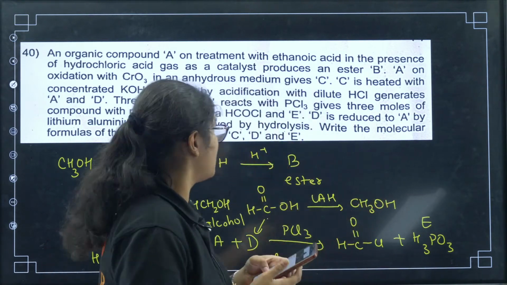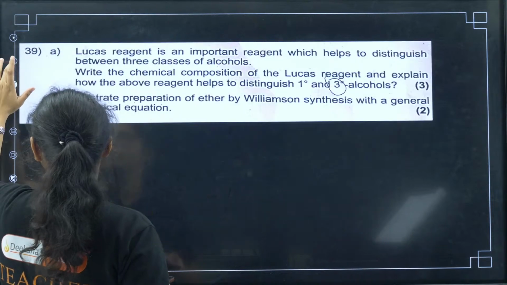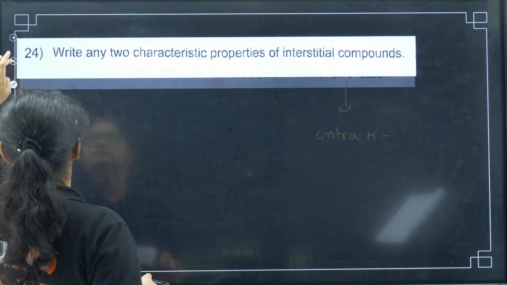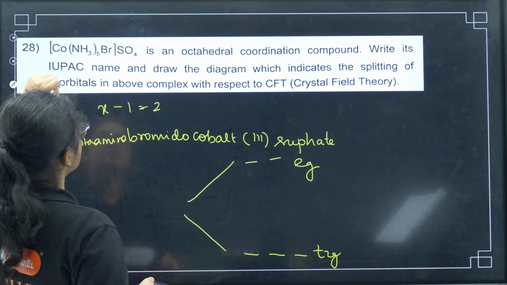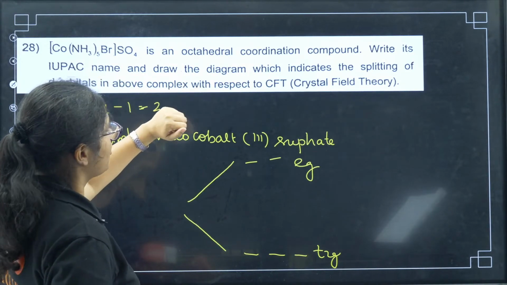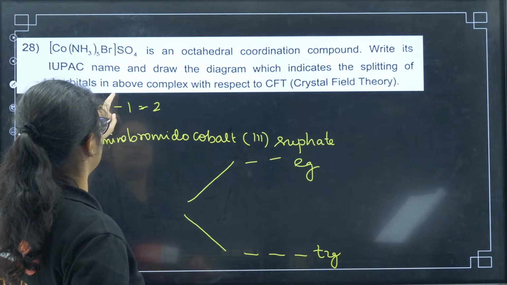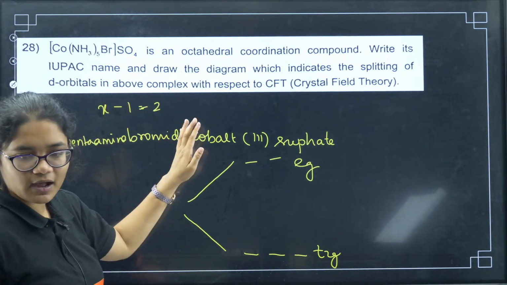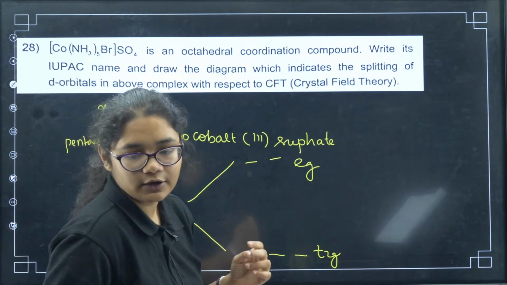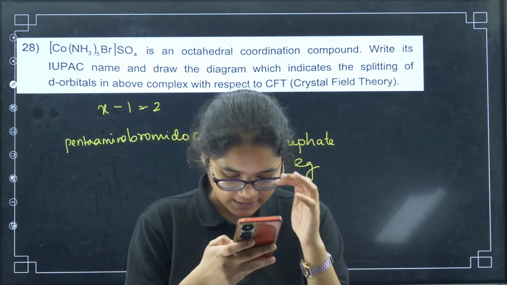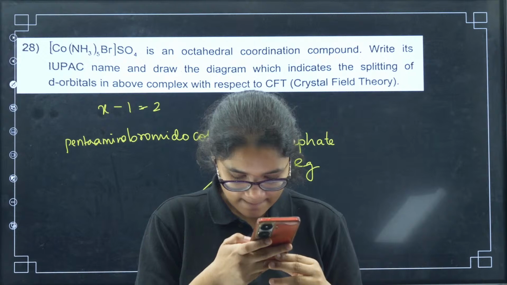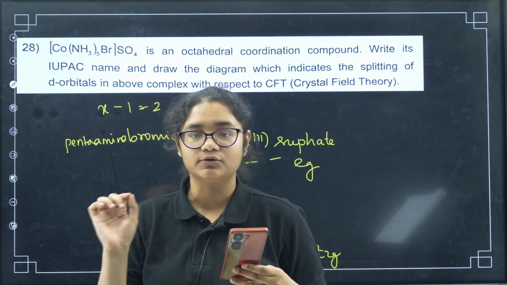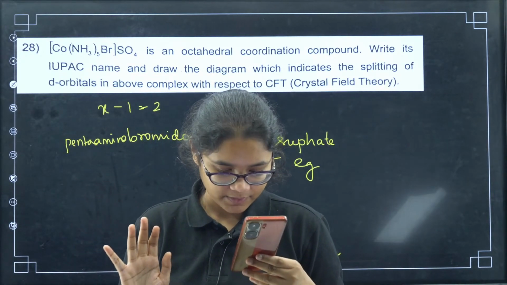Can you split the marks for question number 28? Okay, let me see. Question number 28 is your 3-marker question. It asks to write the IUPAC name of the octahedral complex and draw the diagram indicating the splitting of the orbitals in the above complex with respect to CFT. So the IUPAC name will carry 1 mark, and the diagram with proper labeling will carry 2 marks. In MCQs, no striking out is allowed, it will not be evaluated.